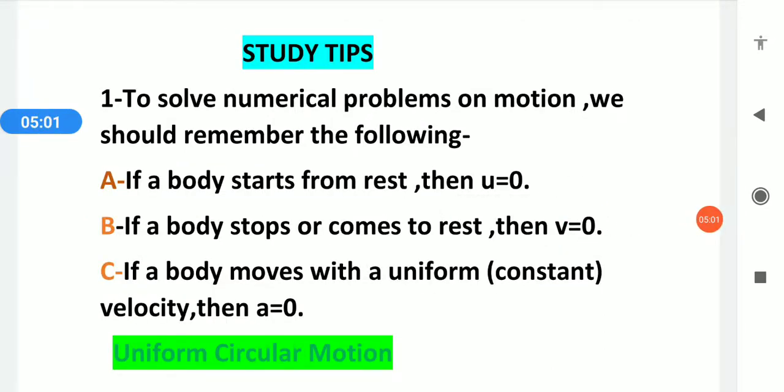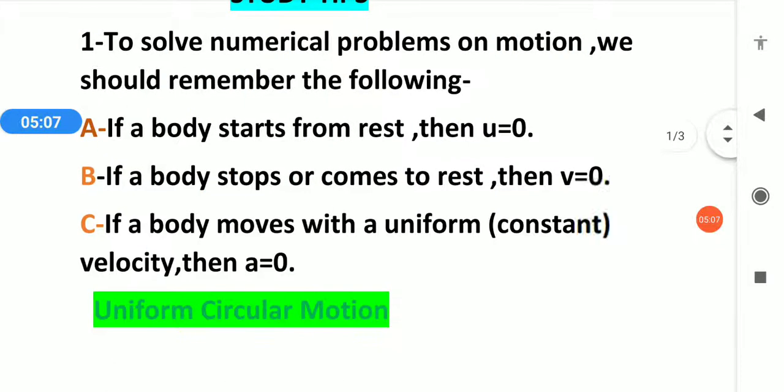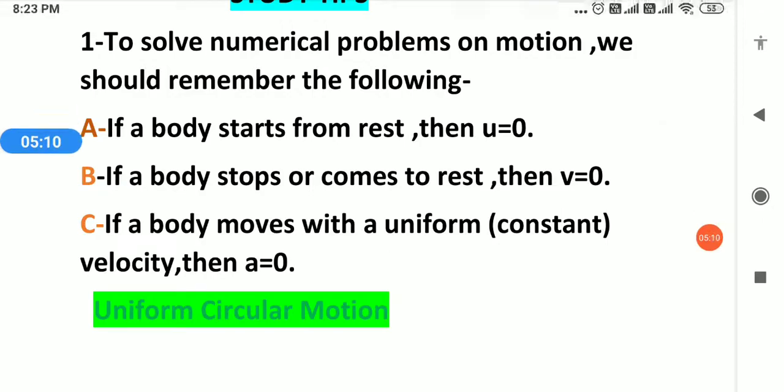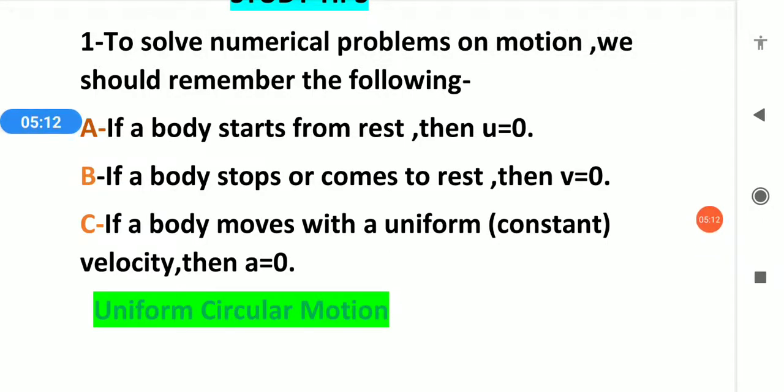Before stopping this part, let's discuss some study tips. You will not find this written in any numerical. You have to understand this. If a body starts from rest, then u is equal to 0. If a body stops or comes to rest, then v will be 0. If a body moves with a uniform constant velocity, then a is equal to 0. If we are talking about constant velocity, then direction is not changing and magnitude is also not changing. So here a will be 0.